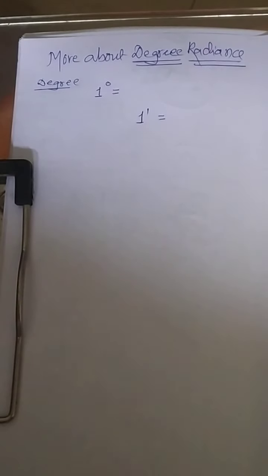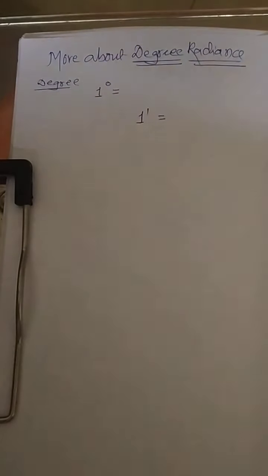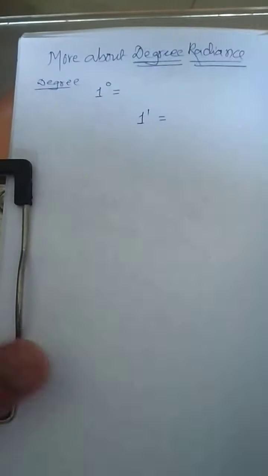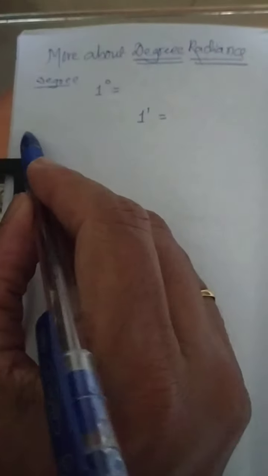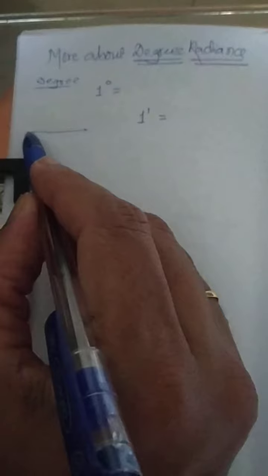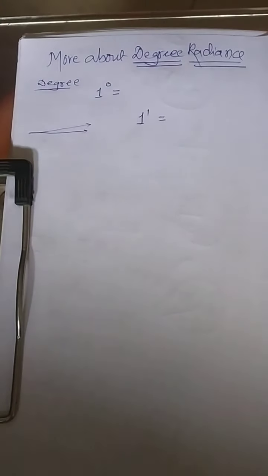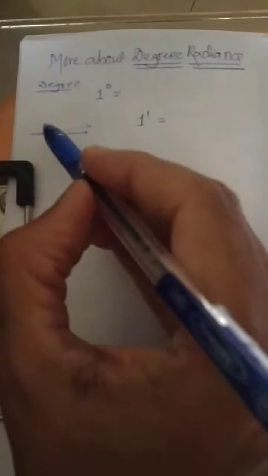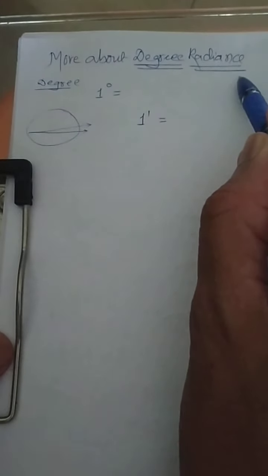Today we'll continue further and talk about a degree and a radian, one more concept. Now this 1 degree, try to understand this concept. 1 degree is a very small measurement. I'm just going to explore that this much. This is actually 1 degree. For the time being you can think of 1 degree as being like this.